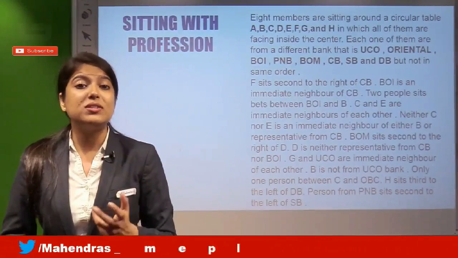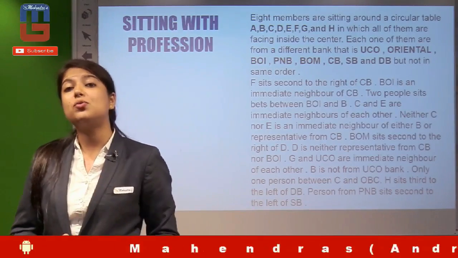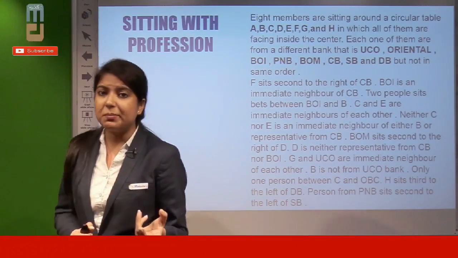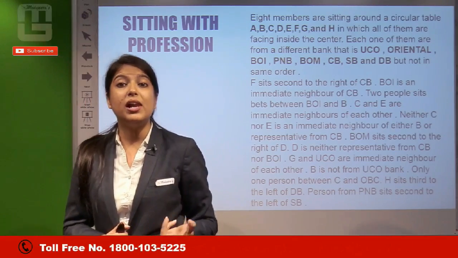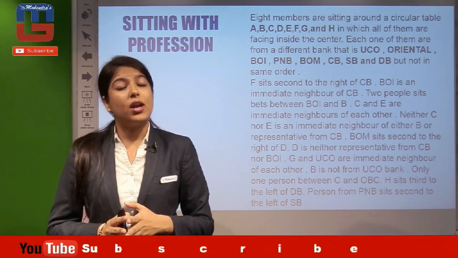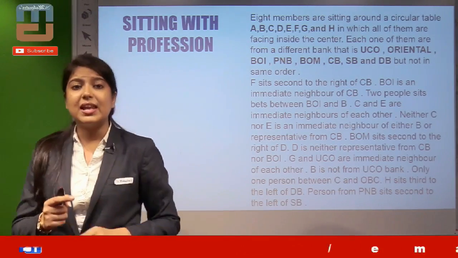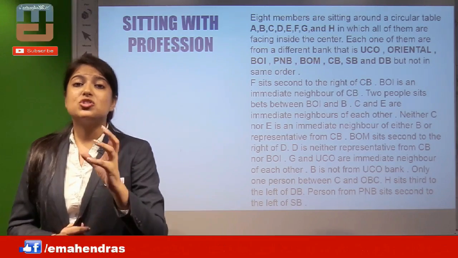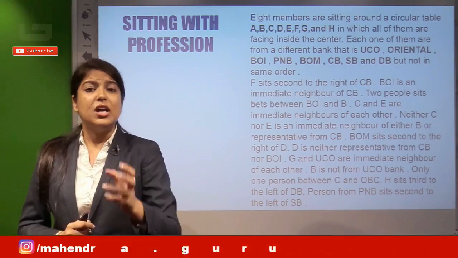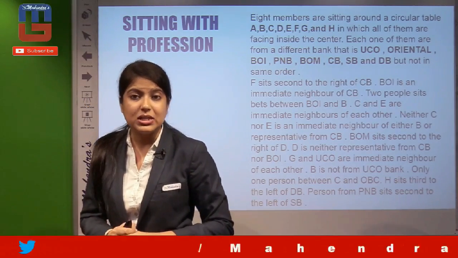If we talk about sitting with profession, this can also be a part of the question paper, where you can get a question like this: 8 members are sitting around a circular table, A, B, C, D, E, F, G, H, and all of them are facing inside, toward the center. Now see here, sitting with profession, the question is elaborating itself with the profession. So the easiest part given in the question is that they are all facing the center. This can be a type of question which can be asked in the examination.